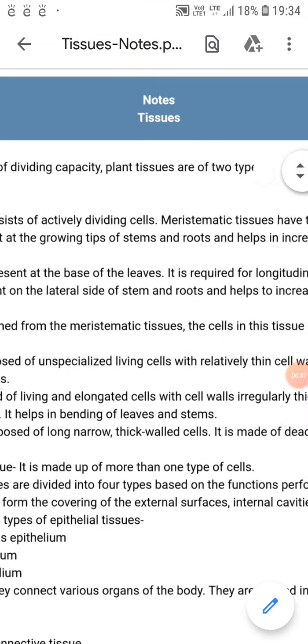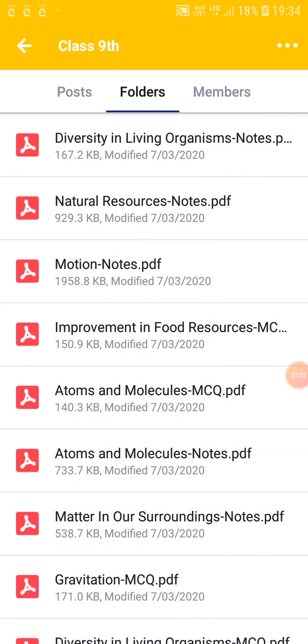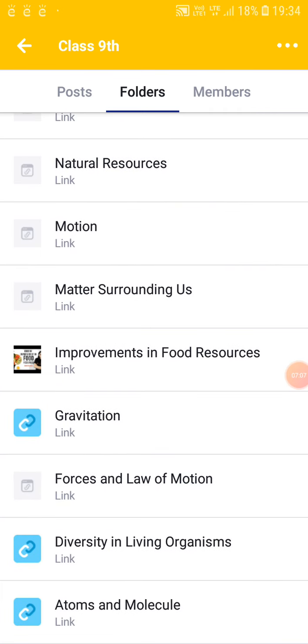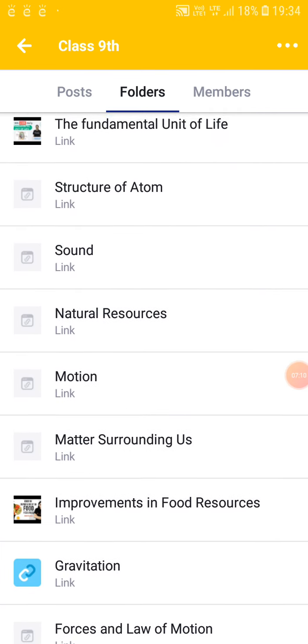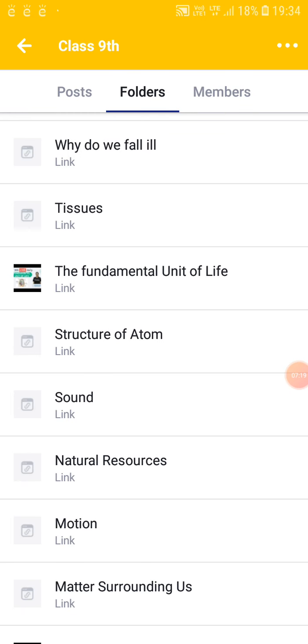We are going to put other things also parallelly to it. So now once I have studied the notes, I want to see the video also. So you can go down and you can see the video also. So the tissue video, you can get it over here. Yeah, here it is. So the tissue video can also be seen and you can understand the concept entirely. So this is the way we are making it very much simplified for every teacher and every student to have everything in their hand at any moment, at any point of time. So this will help you to entirely understand the concept easily.